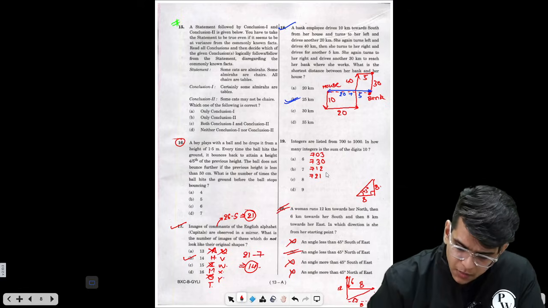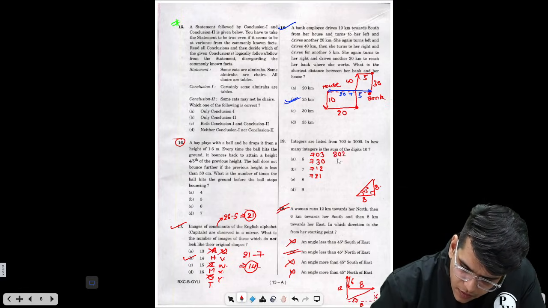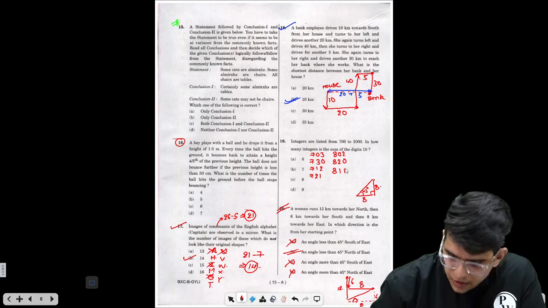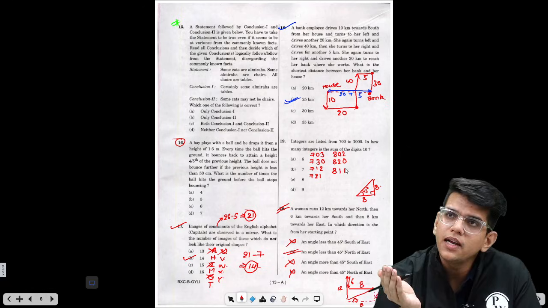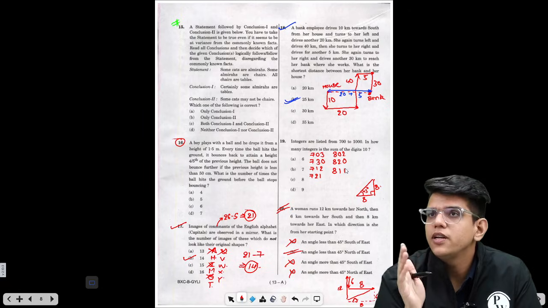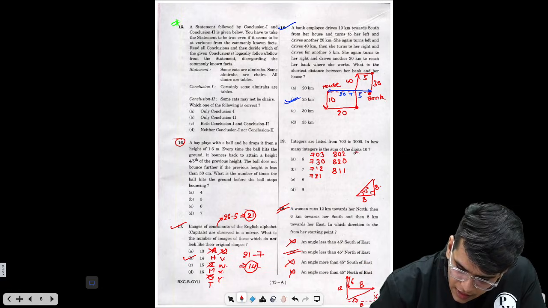What are the other possibilities? Similar to 703, you can have 802 or 820. Also, you can have 811, because the digits can repeat. We can get a number 811 where the sum of the digits is 10 and the number is between 800 and 900. Another in 900, 901, 910.